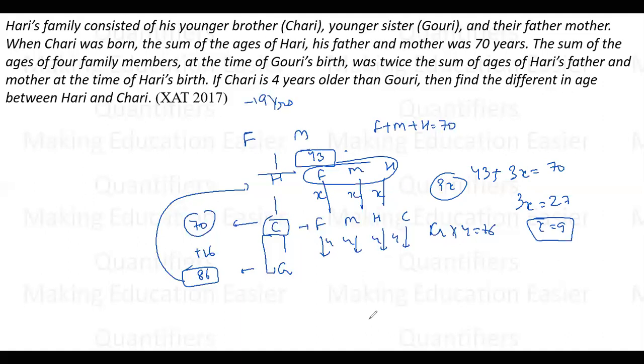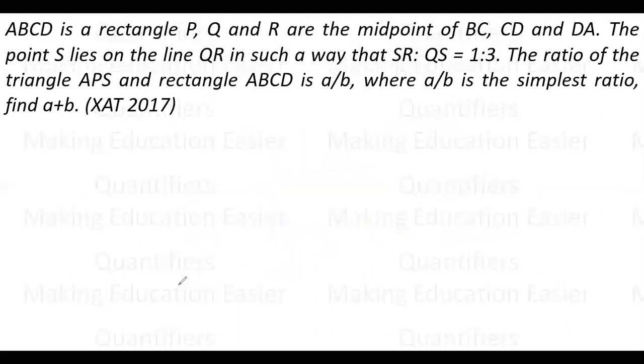Now, this is the second question, and this is in fact the best question of ZAT 2017 that I personally felt. Now, what is the question all about? The question says ABCD is a rectangle and PQR are the midpoints. So ABCD is given as a rectangle and PQR are the midpoints of the sides. Let me just draw the figure.